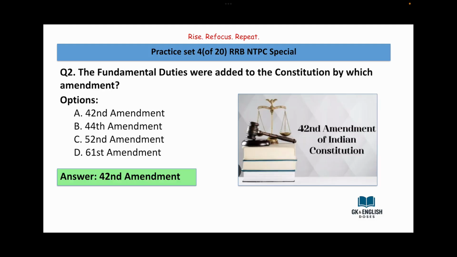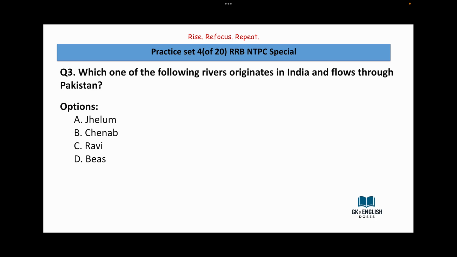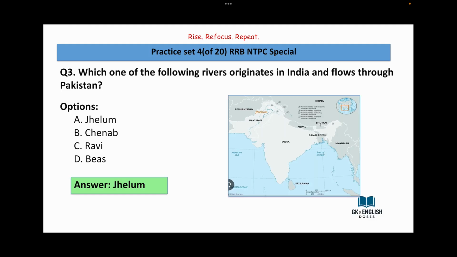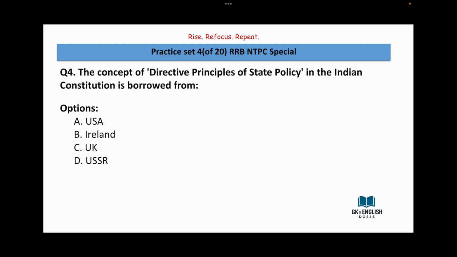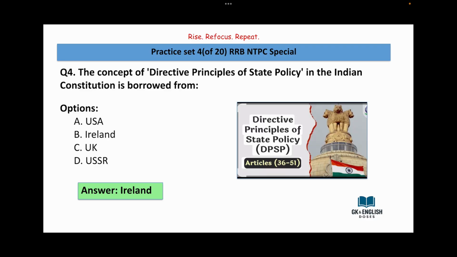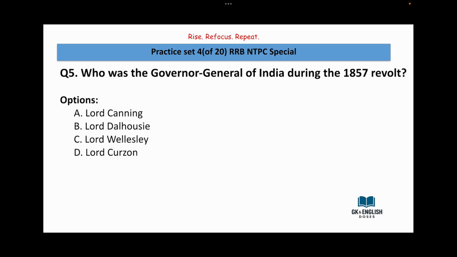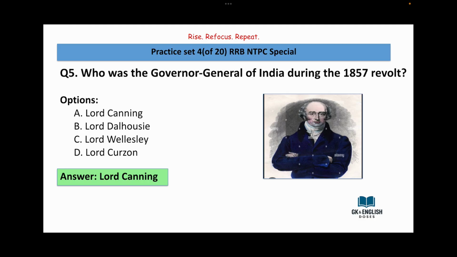Answer is 42nd amendment. Which of the following rivers originates in India and flows through Pakistan? Jhelum, Chenab, Ravi, Beas. Answer is Jhelum. The concept of directive principles of state policy in the Indian Constitution is borrowed from USA, Ireland, UK, USSR. The answer is Ireland. Who was the Governor General of India during the 1857 revolt? Lord Canning, Lord Dalhousie, Lord Wellesley, Lord Curzon. Answer is Lord Canning.